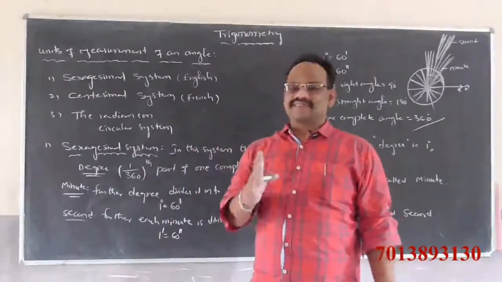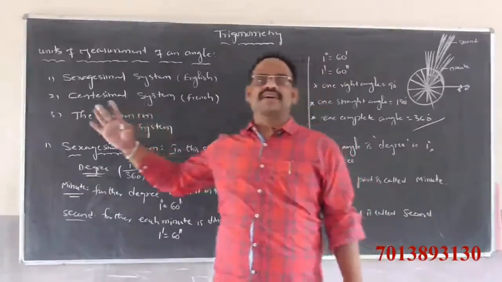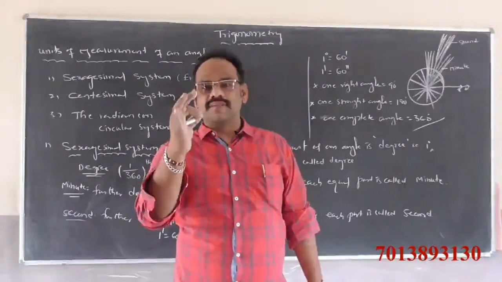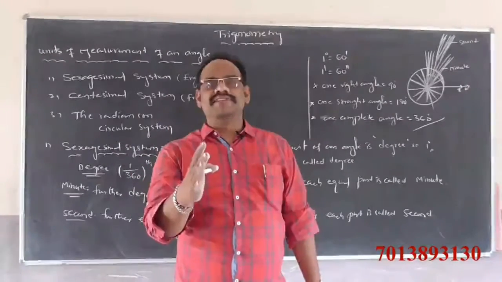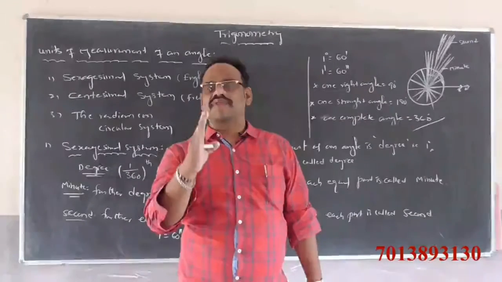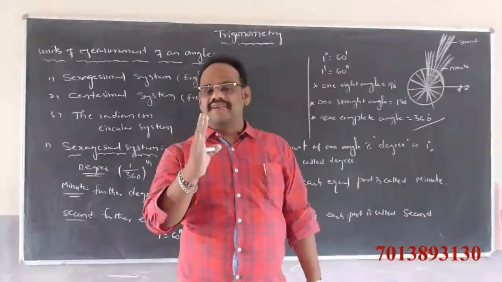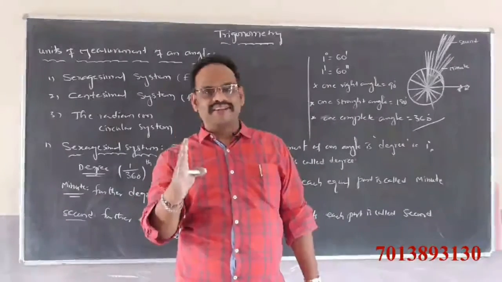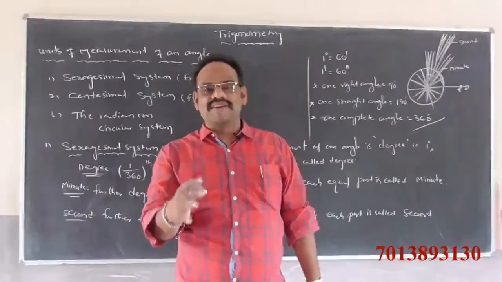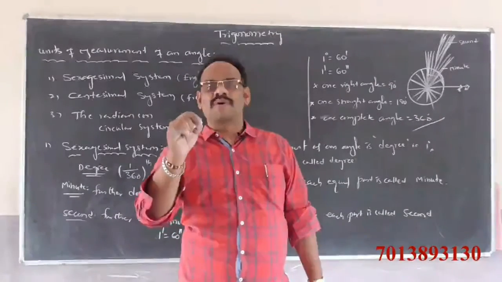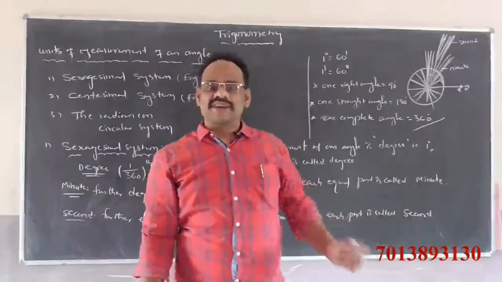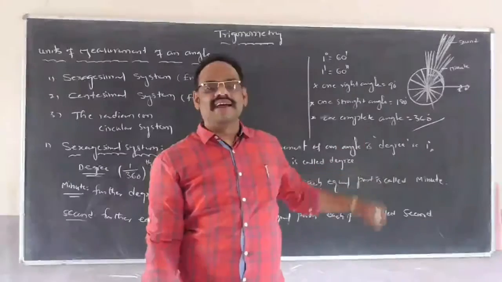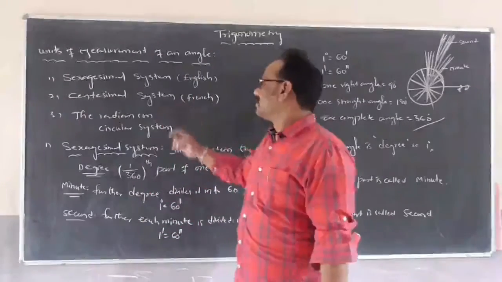This is the sexagesimal system. The sexagesimal system is the English system. In this system, the measurement of angle is degree. 1 by 360th part of a complete rotation is called a degree. A degree divides into 60 equal parts, each called a minute. A minute is further divided into 60 equal parts, each called a second. 1 right angle is 90 degrees, 1 straight angle is 180 degrees, and 1 complete angle is 360 degrees.